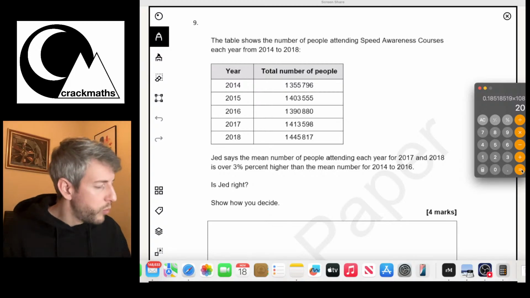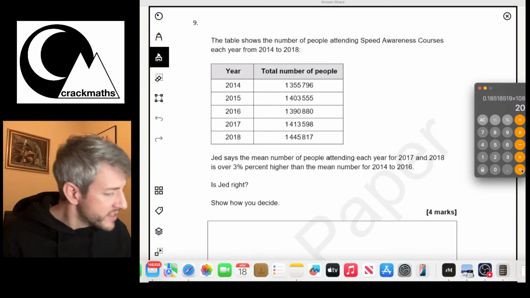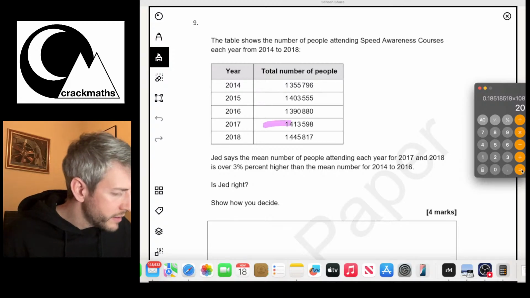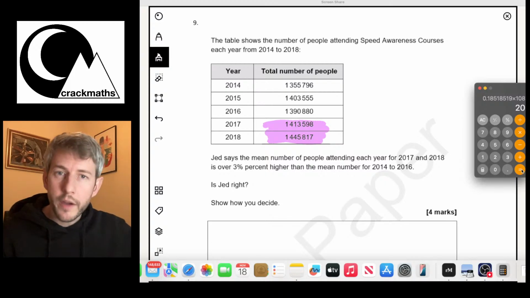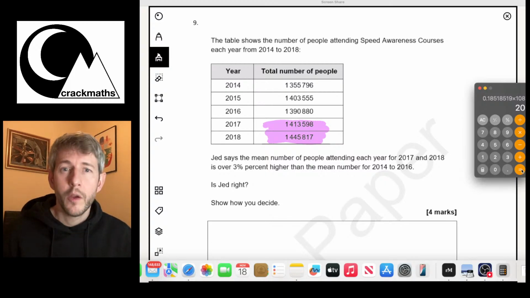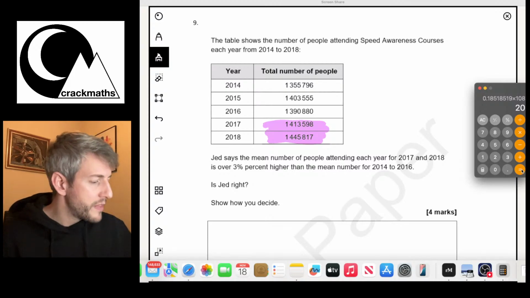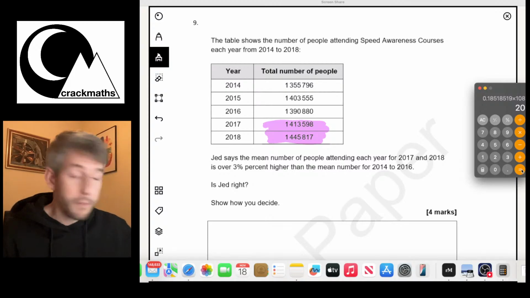Right, okay, so what we have to do is find the mean for 2017 and 2018. But this is quite nice because the mean of these two is going to be the two things added together and divided by 2.